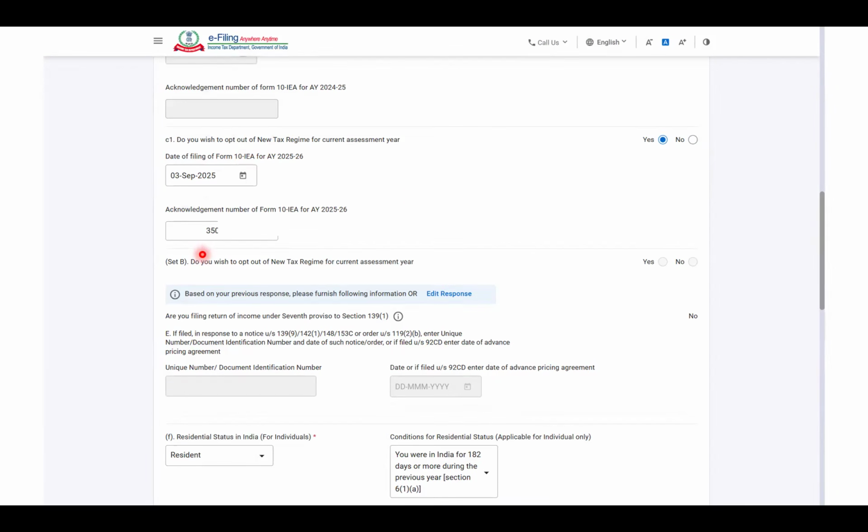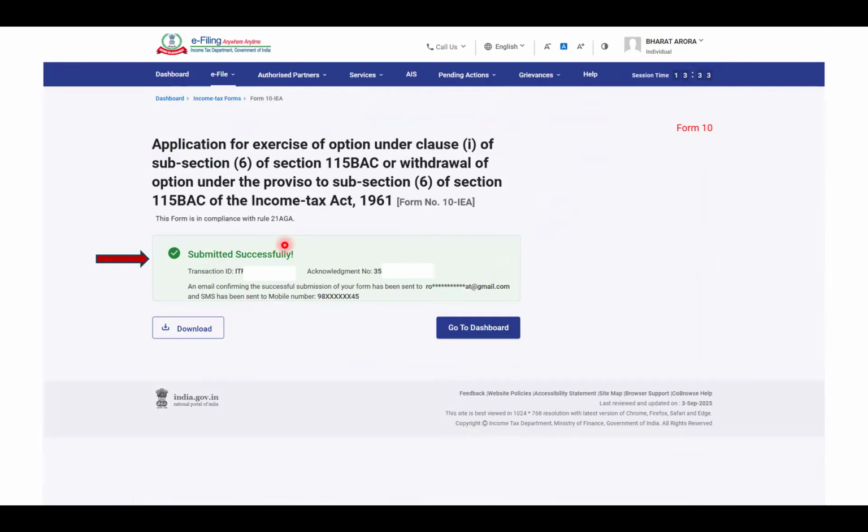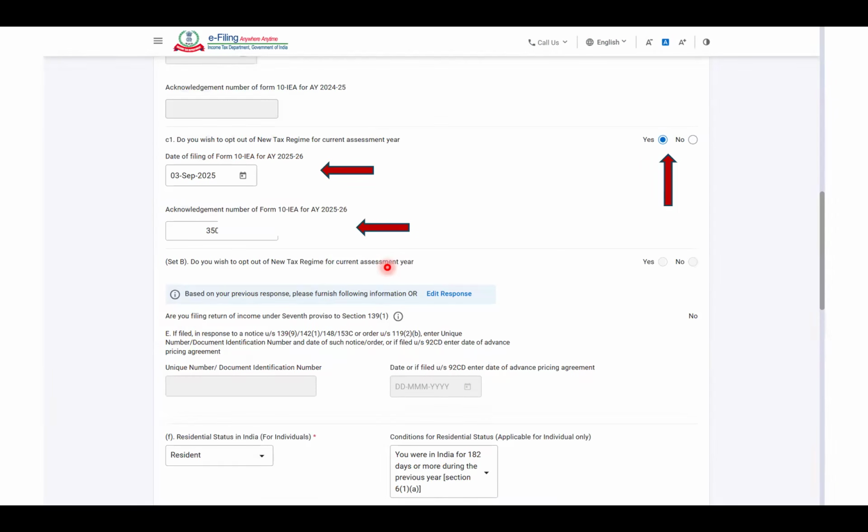Later, when you're filling that form again, I had showed you this earlier, that you wish to opt out of this new tax regime. You click on yes, this is the date when you fill it. This is where you have to enter that acknowledgement number, and that acknowledgement number is mentioned here on this confirmation, in your email as well as mobile. So enter this acknowledgement number, and then you are good to go with this.